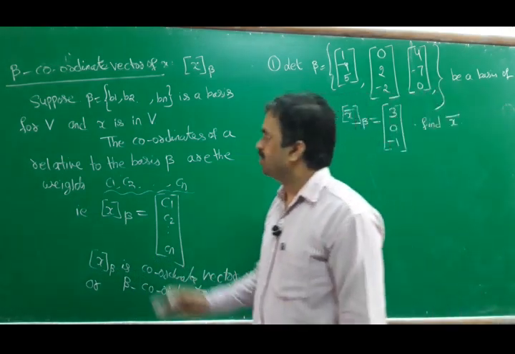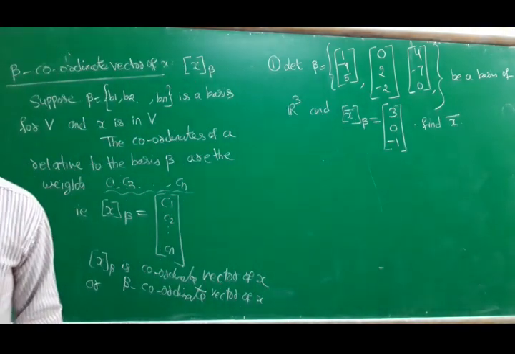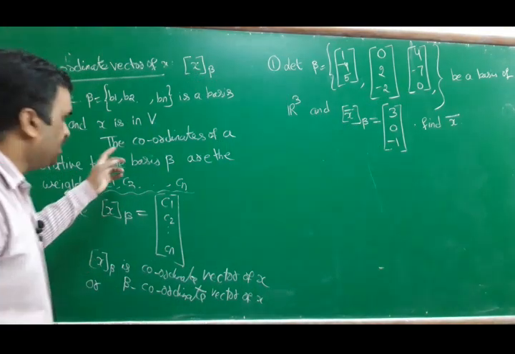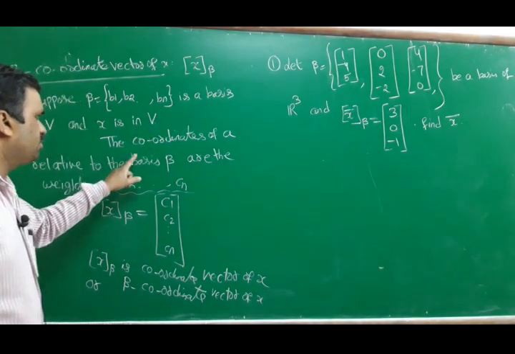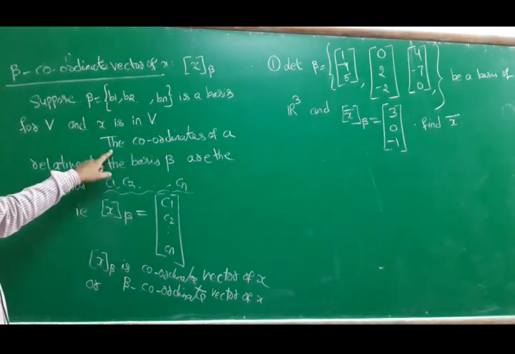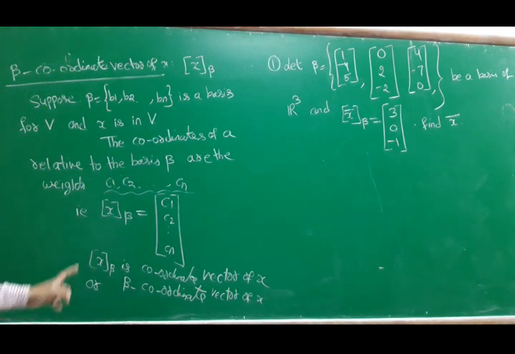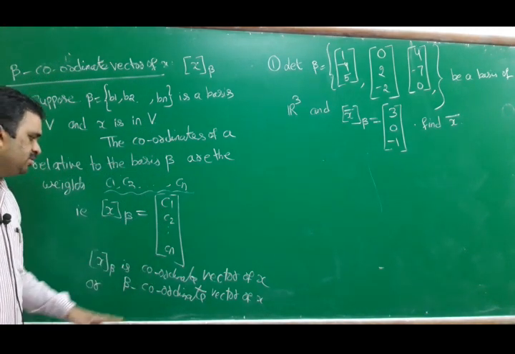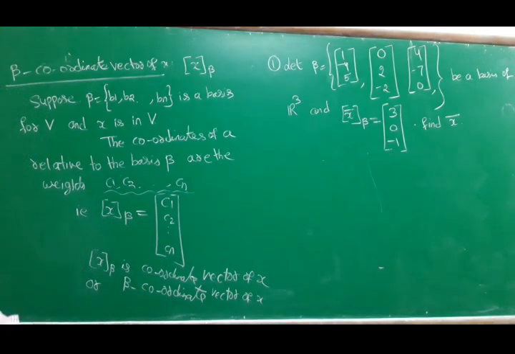Very simple: we have beta as a basis b1, b2, so on, bn, and x is in V. The coordinate vector is nothing but c1, c2, cn, the column vector with these values.